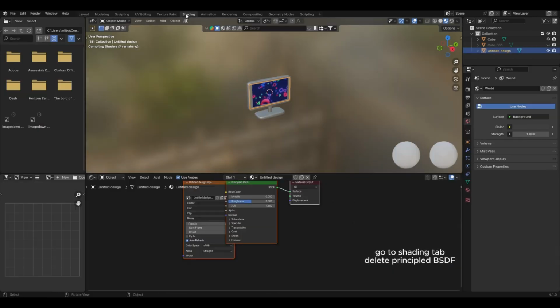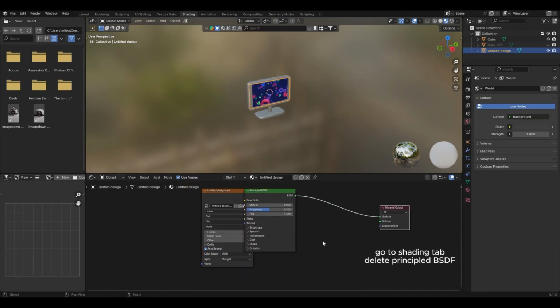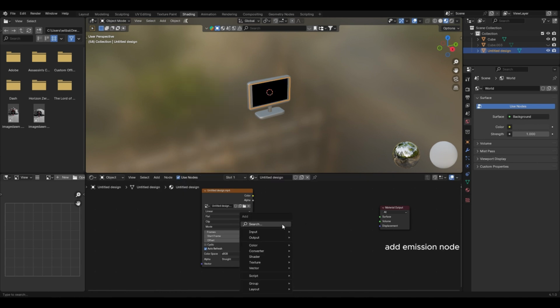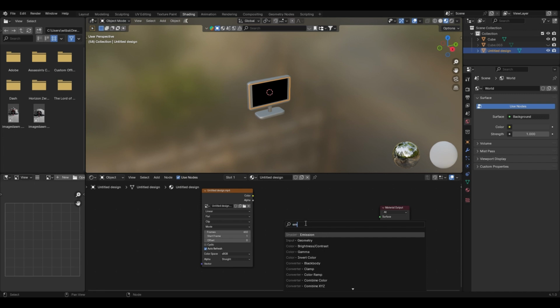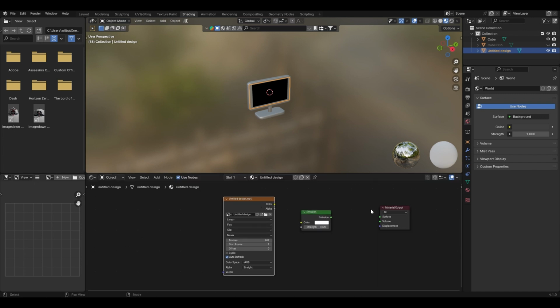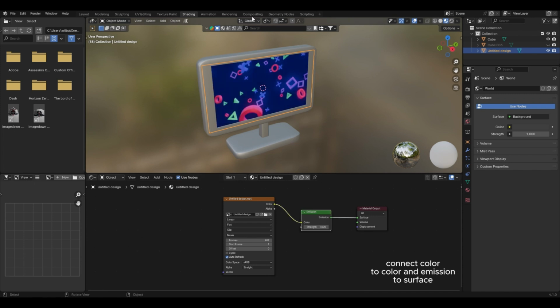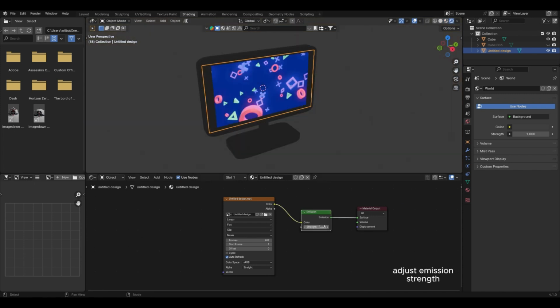Go to the Shading tab and delete the Principled BSDF. Add an Emission node. Connect color to color and emission to surface, then adjust the emission strength.